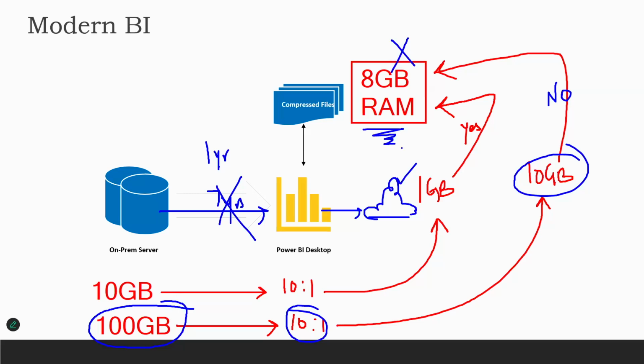When you start your system, the operating system occupies, let's say, half a GB, and that is all gone. You have a lot of other applications. You'll not be only working with Power BI. You'll have a lot of folders open, a lot of files open, Excel files, PowerPoint presentations, and so on.